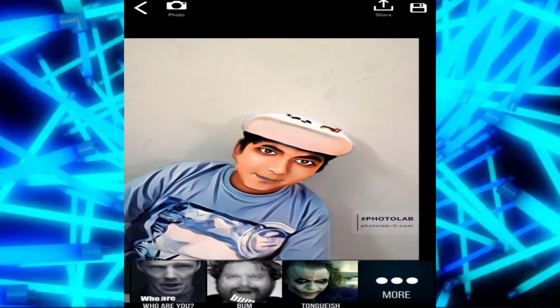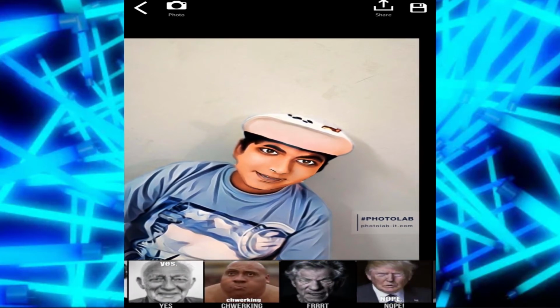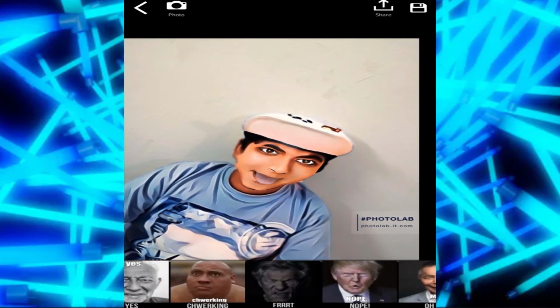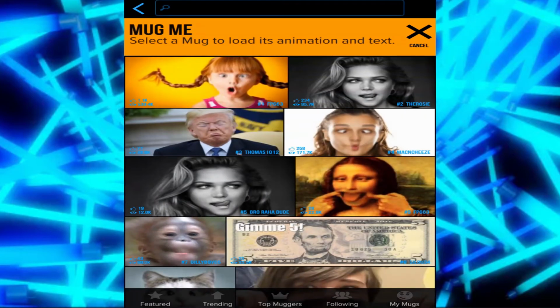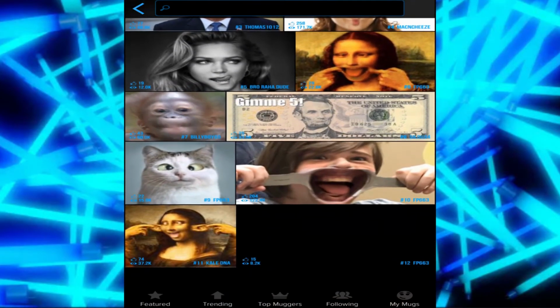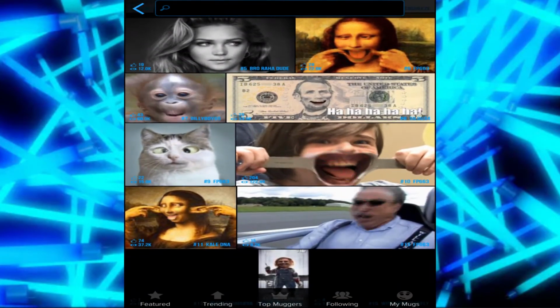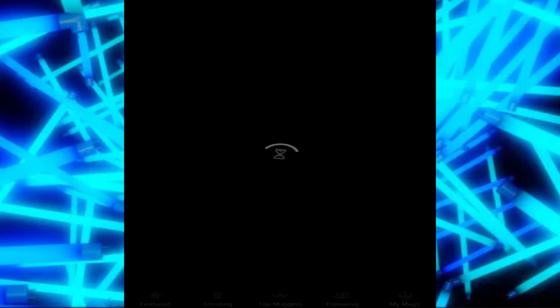Okay, as you can see, Joker did that in the movie. There's many more which you can choose from. You can also go ahead and click on these 3 dots here, and then it'll open way more. You can go ahead and choose one which you want. I don't know, I think I'll go with this cat one. It kind of looks nice, so it's going to go ahead and load.